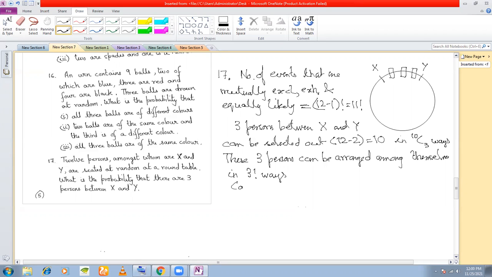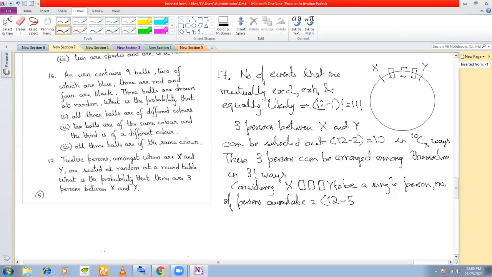So considering them to be a single person, how many persons are available? There were 12 persons, I remove these 5 persons, and because I have considered all these 5 persons as 1, I'll add 1, right?